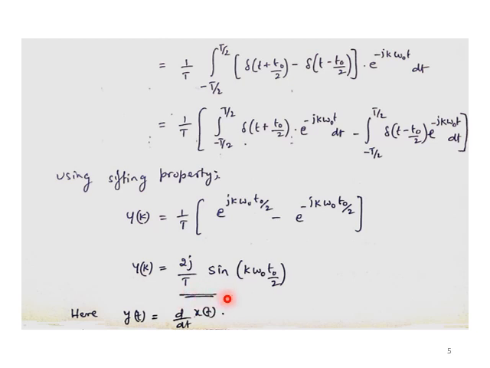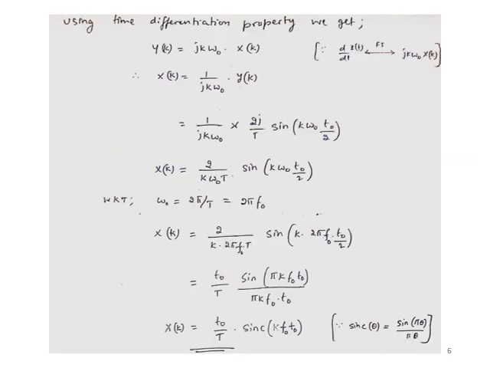But we are actually looking for the given signal, which was x of t. For x of t I have to calculate x of k. So we use a different property, the time differentiation property, that's why we took differentiation. With respect to that, we got the Fourier representation. So we calculated the Fourier series of y of t, that is y of k. We simply need to understand that y of t is equal to the differentiation of x of t with respect to time. So now I just need to remind myself of the time differentiation property. So y of t is nothing but the differentiation of x of t.